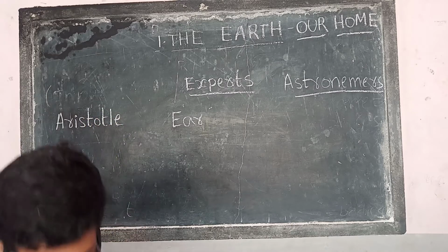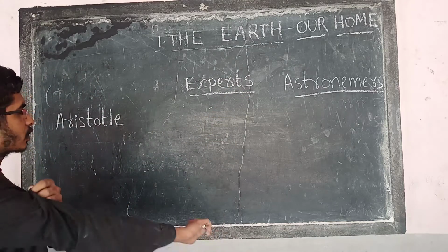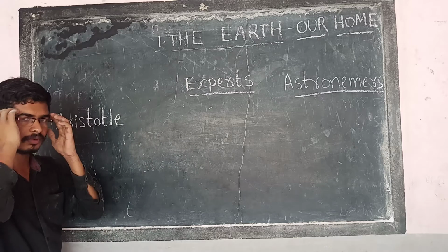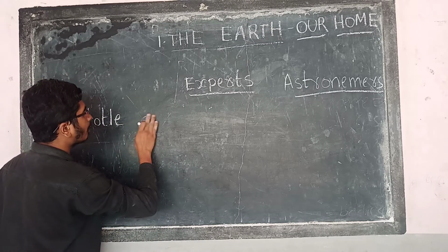And another person is also there. They are the experts. Who are they? They are experts. Experts means those who have a little more knowledge and more awareness. So, Aristotle and Copernicus.